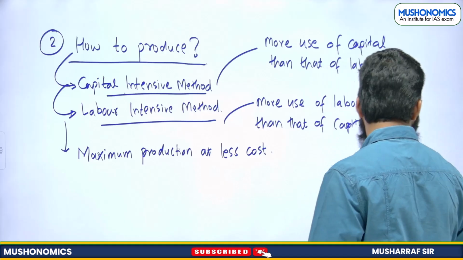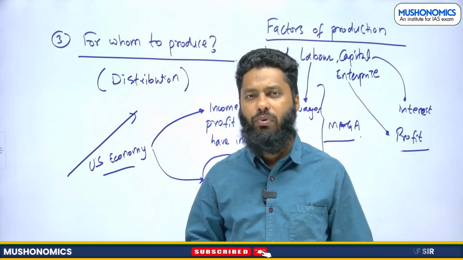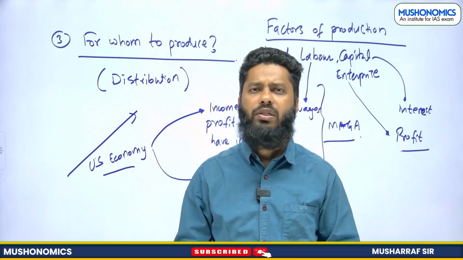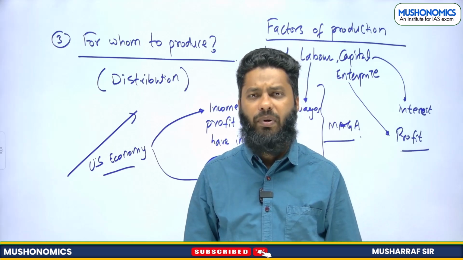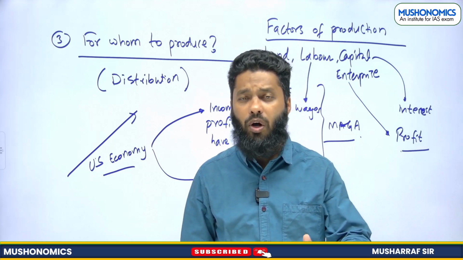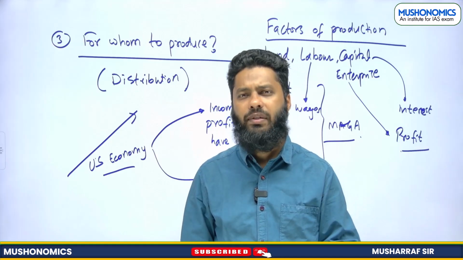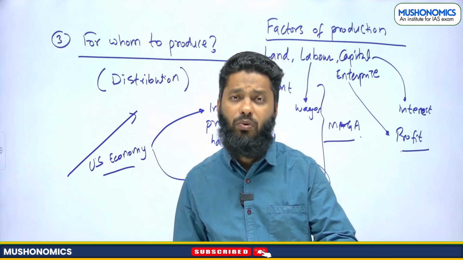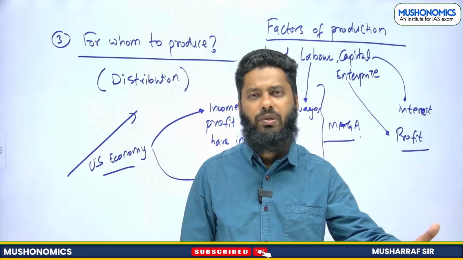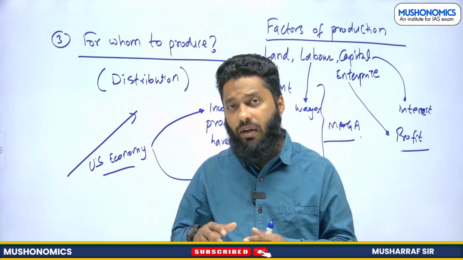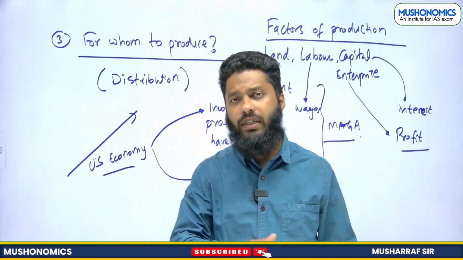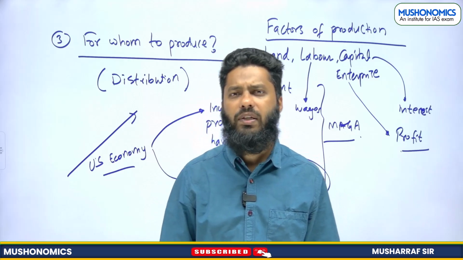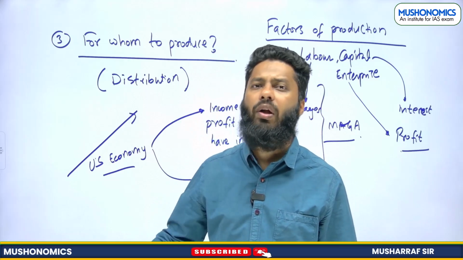Then third question is for whom to produce, how to distribute. The goods and services have been produced. Now to distribute it through market or distribute through government. For example, under the National Food Security Act, government is giving food grain at subsidized rate, 1 rupee a kg, 2 rupee a kg, 3 rupee a kg, right? Now this distribution is happening through PDS shops, ration shops, public distribution system, right? Whether it is happening through market or through a government channel, again, the problem of distribution. So these are the three problems that are present in almost all economies.